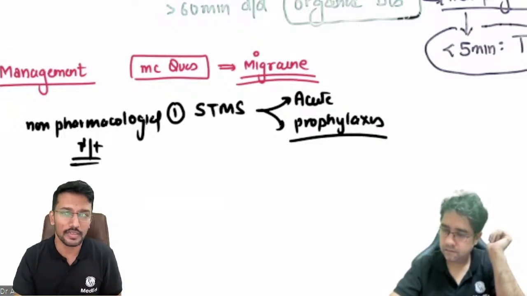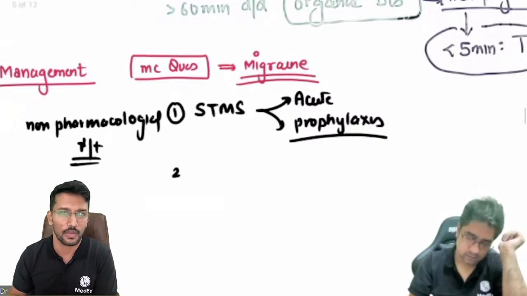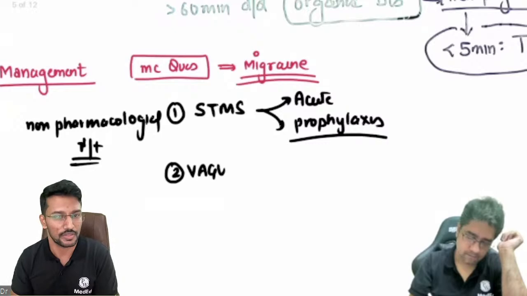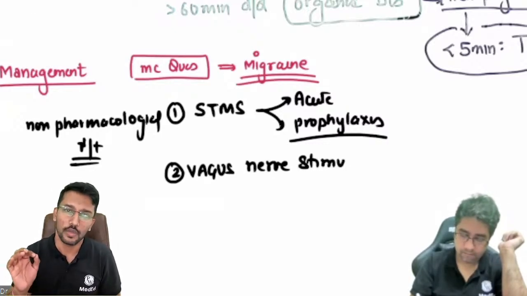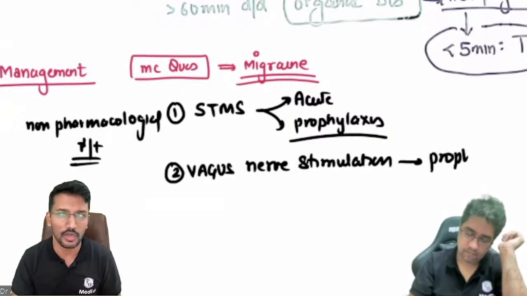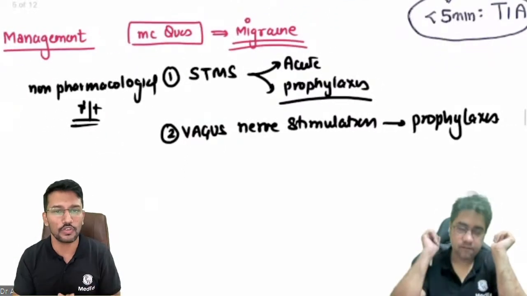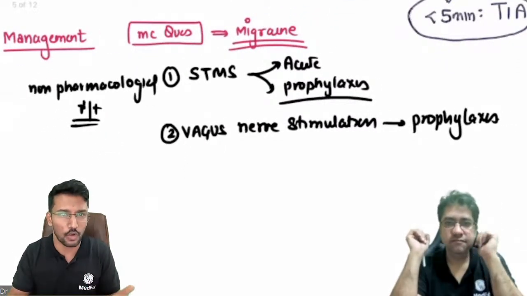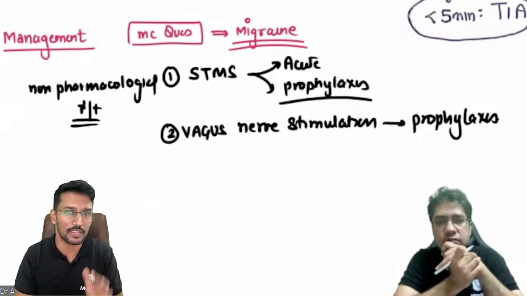Then the second non-pharmacological treatment is vagus nerve stimulation, which is mainly approved for the prophylaxis of migraine, not for the acute treatment. Right? So those two things you should add to your management of migraine. And there is also one more drug. I wouldn't call it non-pharmacological, it is rather pharmacological, which can also be used for the prophylaxis of migraine.